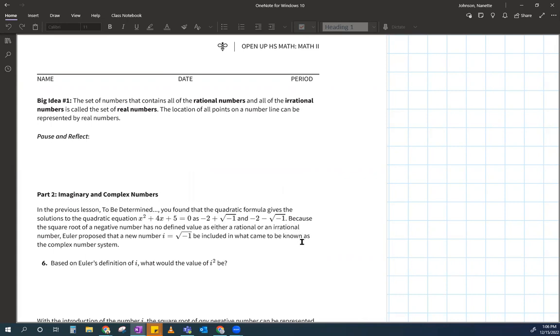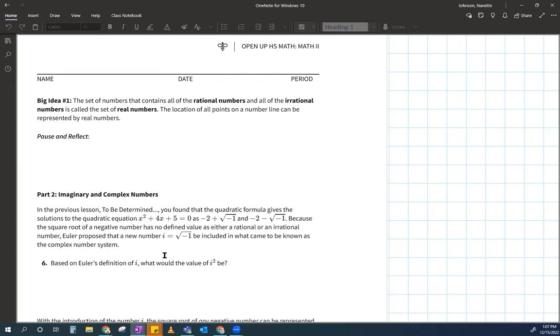So now today, because the square root of a negative number has no defined value as either rational or irrational, this is a mathematician. His name is Euler. I want to call him Euler because that's what it feels like I should say. But other mathematicians who have pronounced his name call him Euler. So I'm going to go with Euler. Euler proposed that a new number i equals the square root of -1 can be included in what became known as the complex number system.